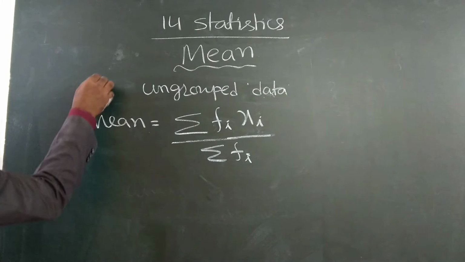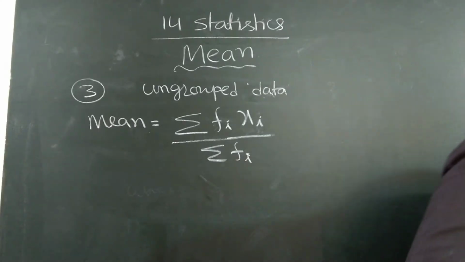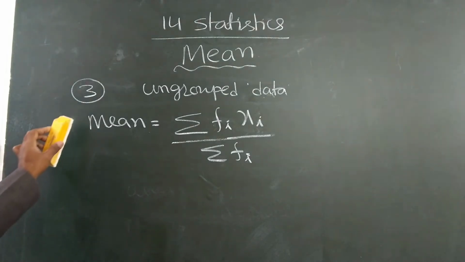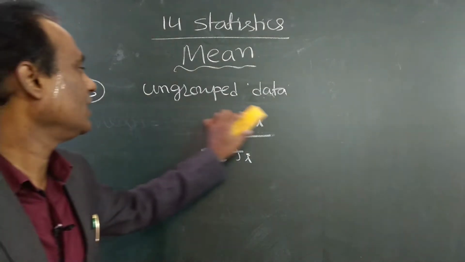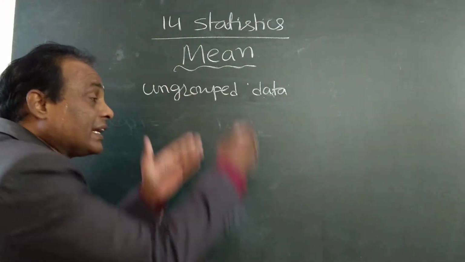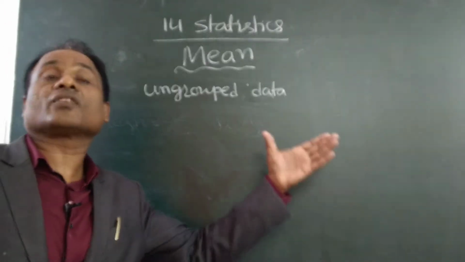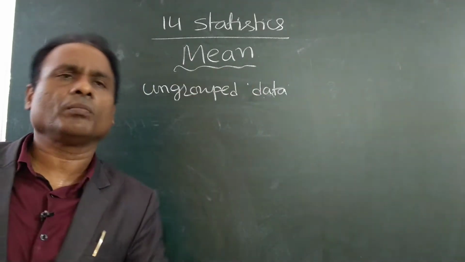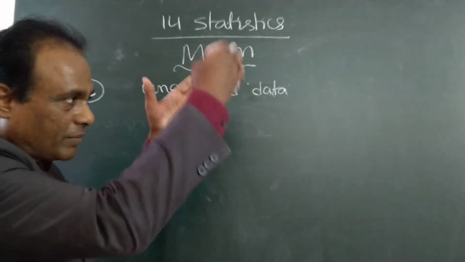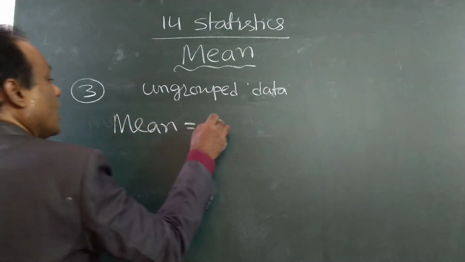Third formula. This is important. Our next exercise, the total exercise, is based on this third formula. Write down the third formula for group data. If a systematic order is given, so what is a systematic order? I told you, if a table is given, that is called group data. And when we start the problems, I will explain the difference between group data and ungrouped data. So group data means a systematic table will be given. For that group data, the mean formula is, write down.